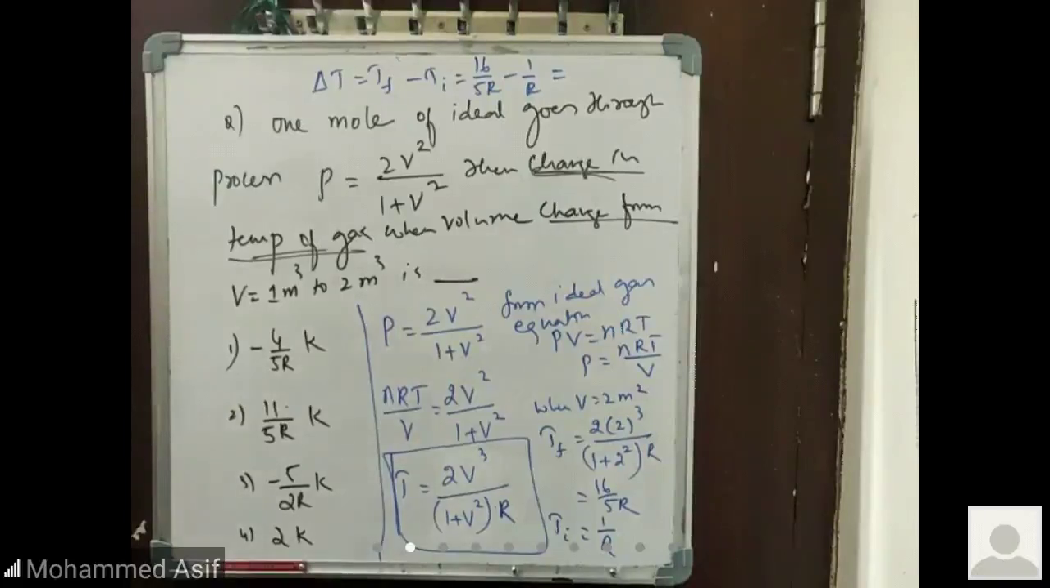So how much is the answer? Which option am I getting there? Second option. Yes, option 2, 11 by 5R Kelvin is your answer.